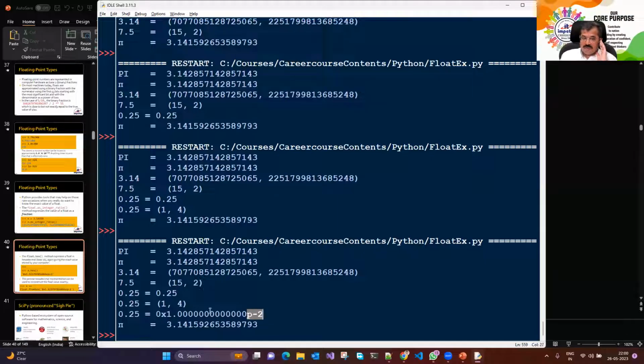1 divided by 4. तो ये जो था आपका 1 divided by 4 यानी 0x1 क्या है? 1 ही है. x में 0x1 is 1. So 1 divided by 1/4. So that's nothing but 0.25 divided by 4 इस तरीके से. तो ये 2 to the power minus 2 है, यानी 1 into 2 to the power minus 2.